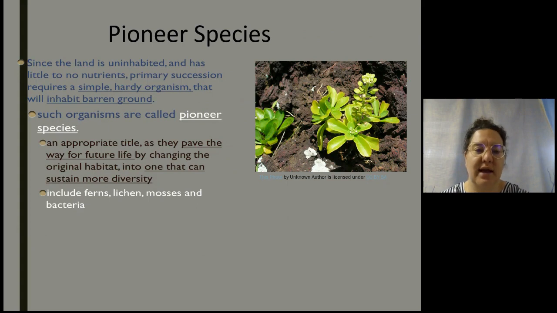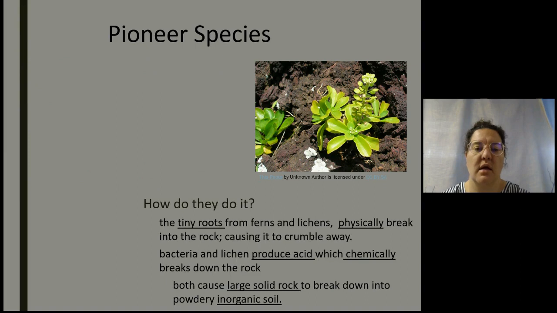Since the land is uninhabited and has really no nutrients, primary succession requires very hardy organisms. These organisms have tiny roots, and they physically will break apart the rocks, causing them to crumble away. Bacteria and lichen are going to produce acid, which chemically breaks down the rocks. And through both these processes, larger solid rocks are broken down into inorganic soil.